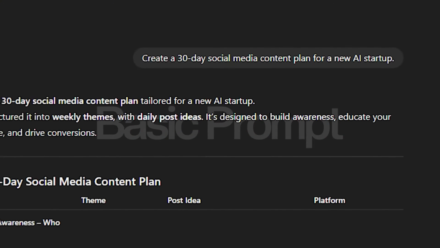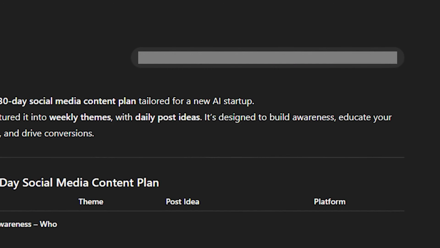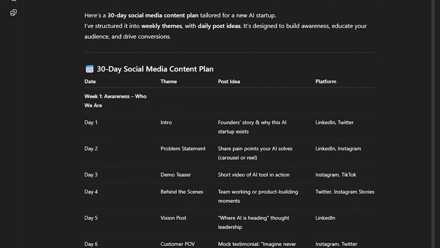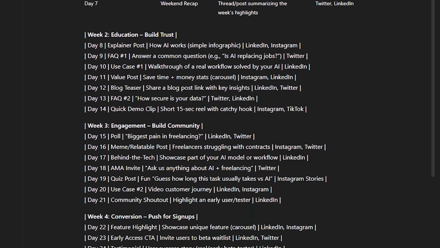So let's take an example: I have started an AI startup. As part of the startup, let's assume I require 30 days of media content, which I'll be asking ChatGPT for. This is the basic prompt which I have given to ChatGPT, and ChatGPT has performed well and has given a well detailed explanation.